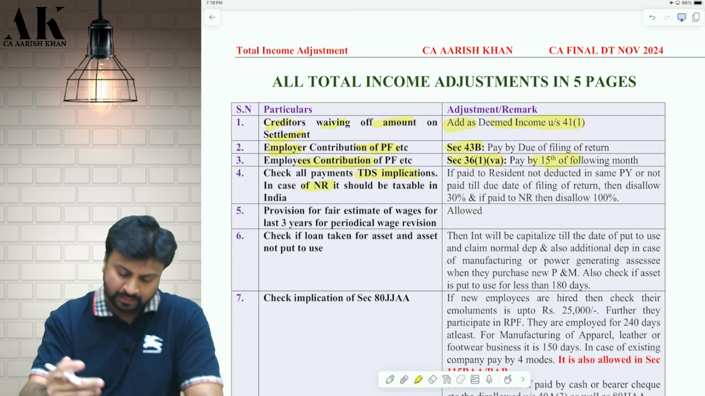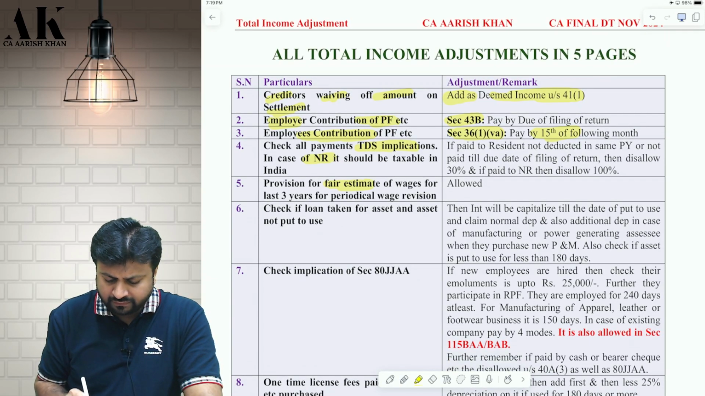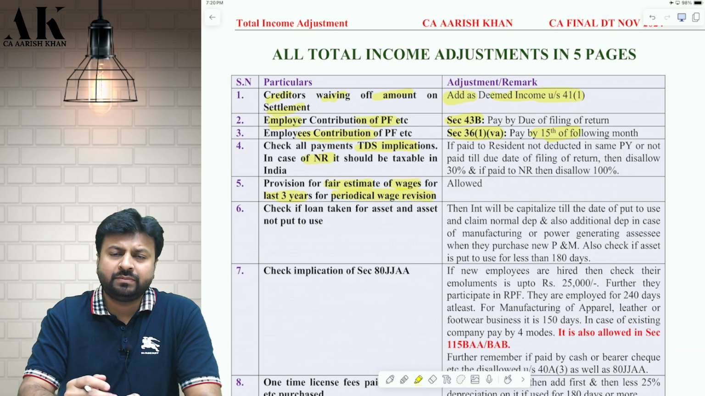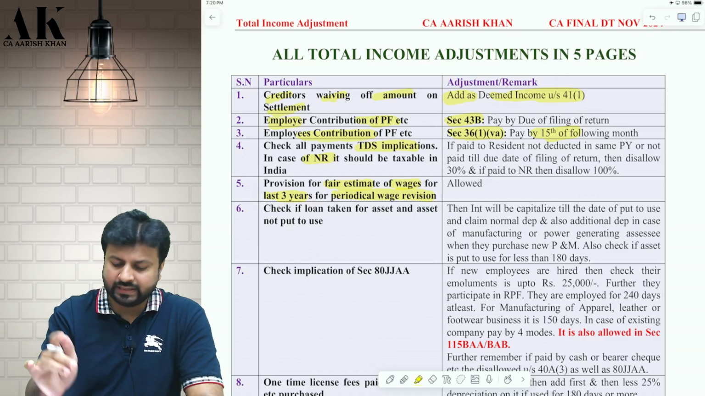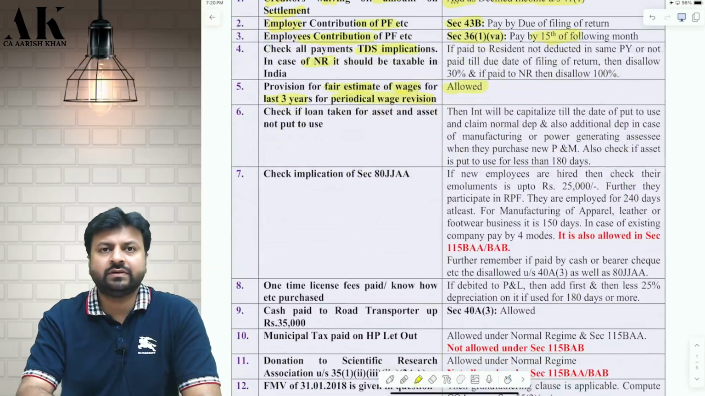Okay. Next, sometimes the company does what? The company makes a provision for fair estimate of wages for the last 3 years for periodical wage revision. Now this is a very famous adjustment which comes in the exams many a times. Suppose the company is making a periodical wage revision after every 3 years. So after every 3 years, the company is doing an assessment of the employees and doing a wage revision. And in that, the company is making some provision for wage revision. So whether that is allowed as deduction, the answer is yes. It is allowed as deduction under section 37(1). Okay. Under 37(1), it is allowed as deduction.